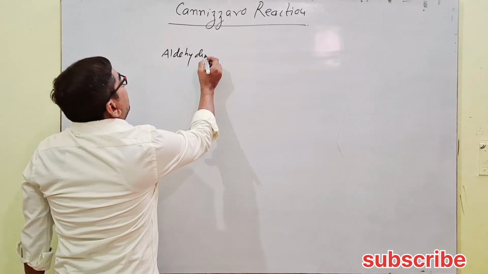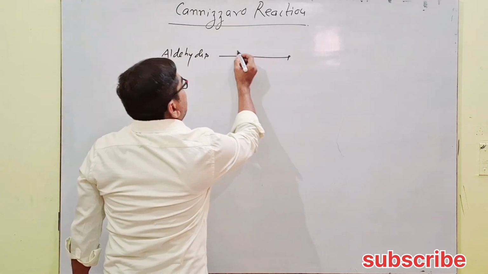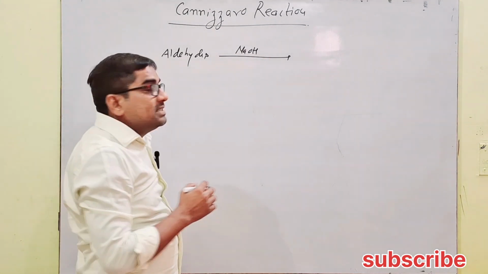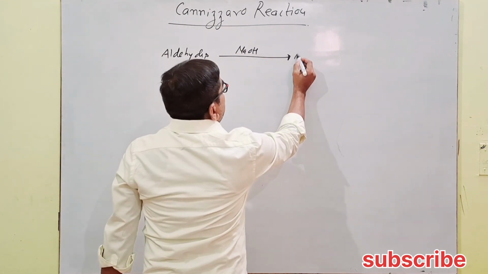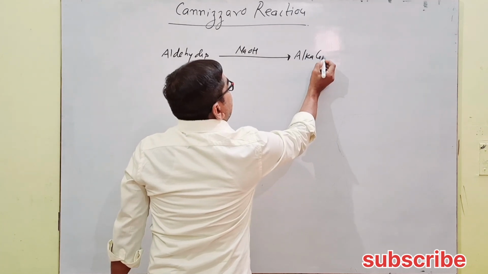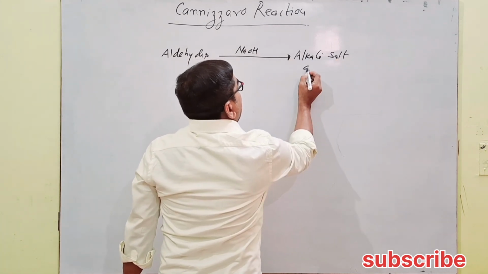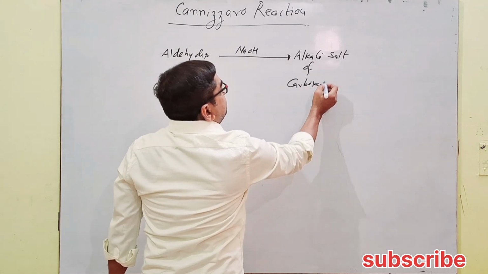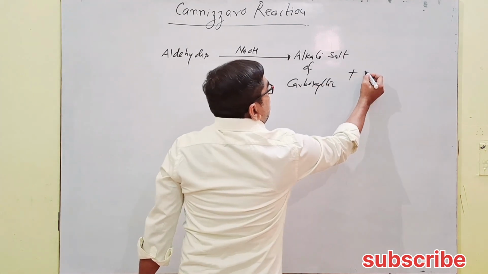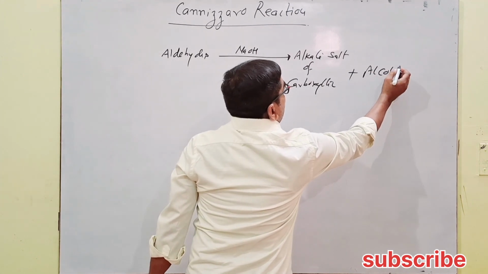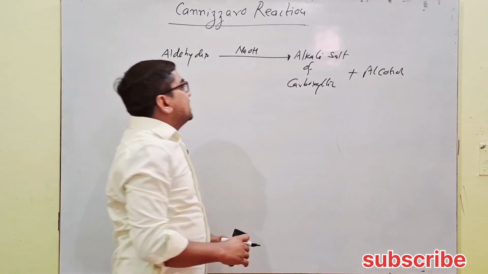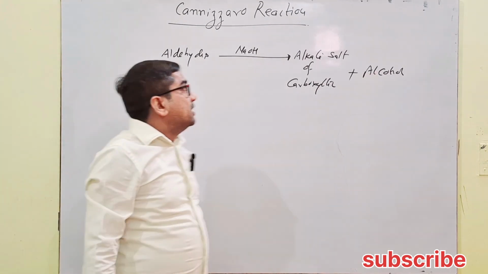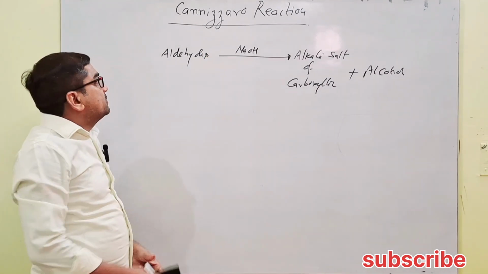aldehydes undergo a change in the presence of alkali, and under this chemical change the aldehyde gives the alkali salt of carboxylic acid along with alcohol. So two products are obtained: the alkali salt of carboxylic acid and alcohol. So what is the Cannizzaro reaction?